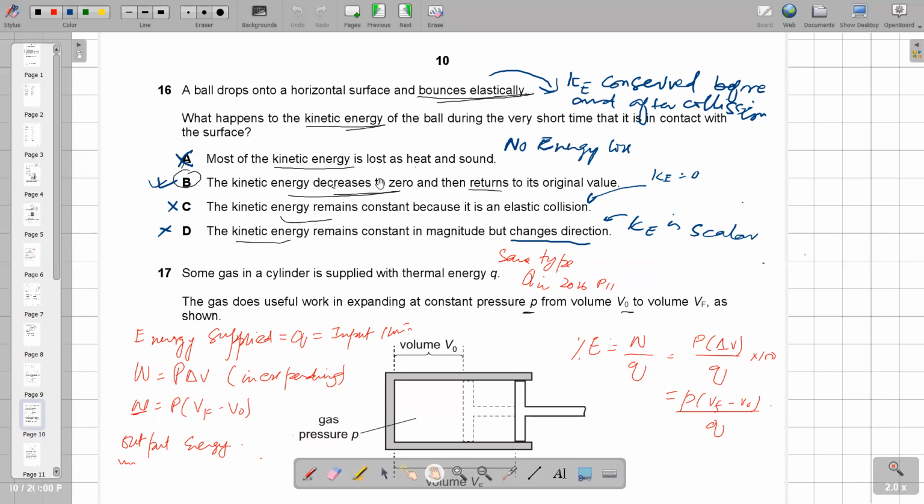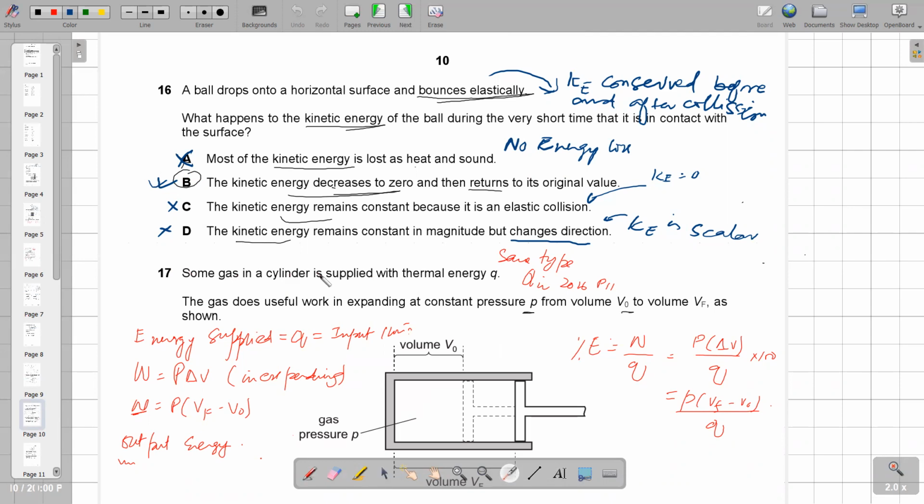The kinetic energy decreases to zero and then returns to the original value, which is the right answer, because at this stage, when it is in contact with the surface, it is zero and then returns to its original value. The kinetic energy remains constant? No, it is not possible, because here it is in contact, the velocity is zero, so kinetic energy will be zero. The kinetic energy remains constant in magnitude but changes direction? Not possible, because kinetic energy is a scalar quantity. So option B is the right answer.